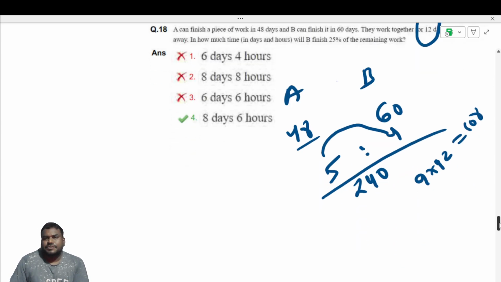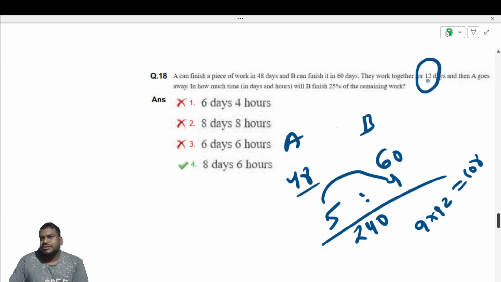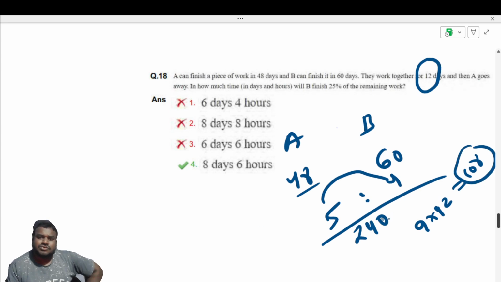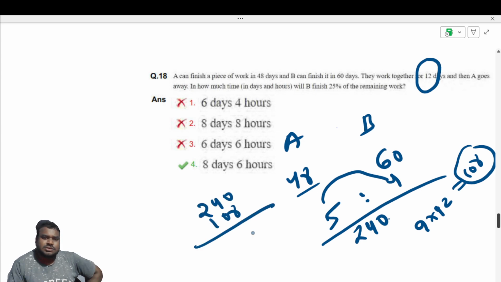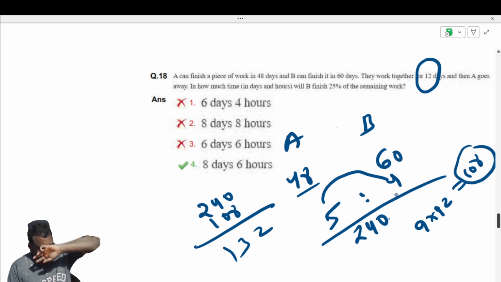Now, after they work together for 12 days, A goes away. A leaves with 108 parts completed already out of 240. So 240 minus 108 is 132. So 132 parts of work are remaining. In how much time will 25% of the remaining work be finished?